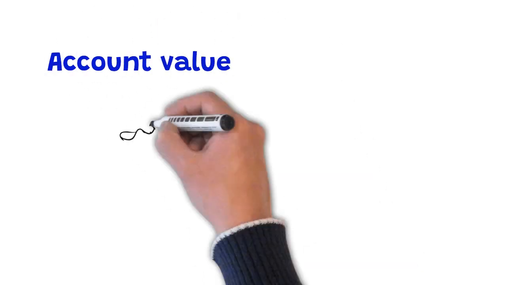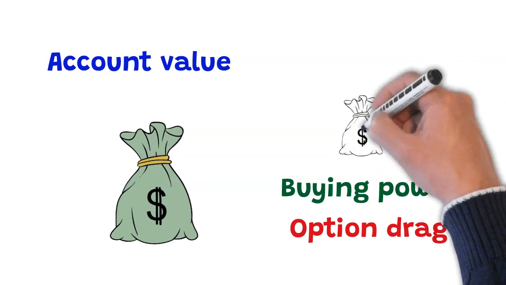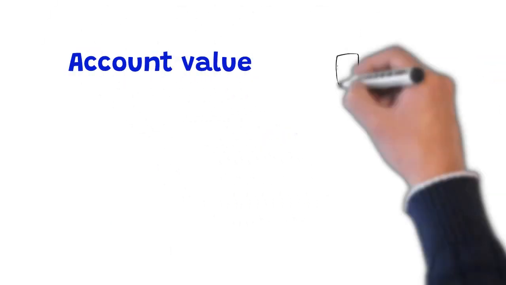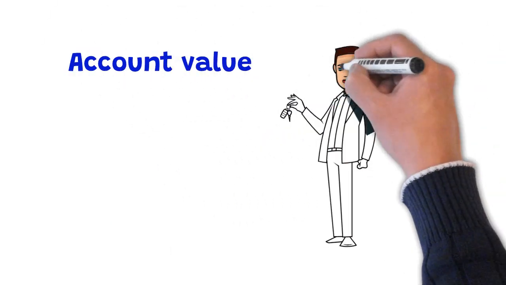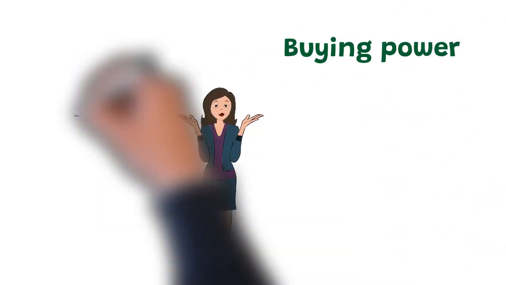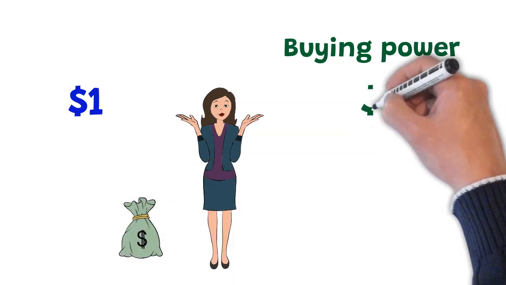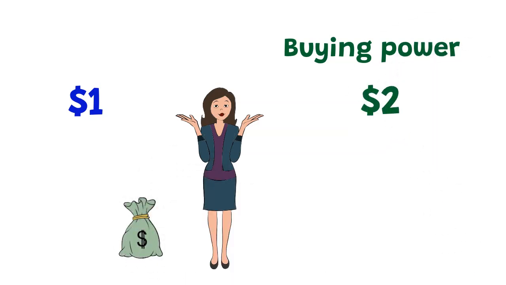In this video, we will be talking about account value, buying power, and option drag because they all influence one another. What is account value? If all positions were closed, account value is the encashment value. What is buying power? For every $1 that we have in our account, the broker gives us a line of credit of $1, which means that we have $2 of buying power.